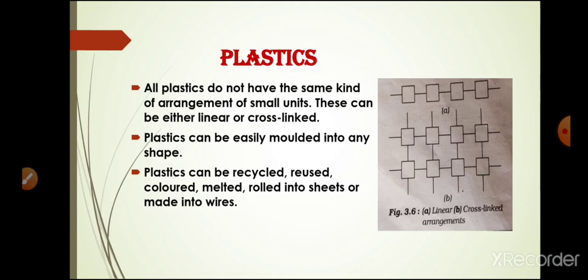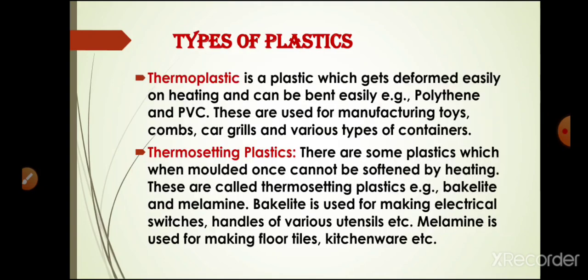Plastic can be recycled, it can be reused, colored, melted, rolled into sheets or made into wires. So that is why it finds such a variety of uses. So you have observed that some plastic articles can be bent easily while some break when forced to bend. So on that basis, plastic is divided into two categories. What are these two types? That is thermoplastic and thermosetting plastic.